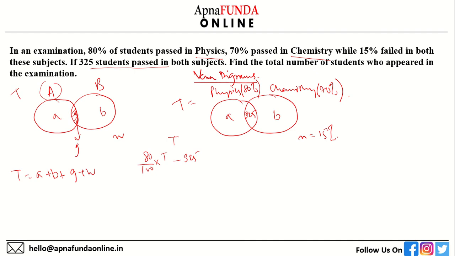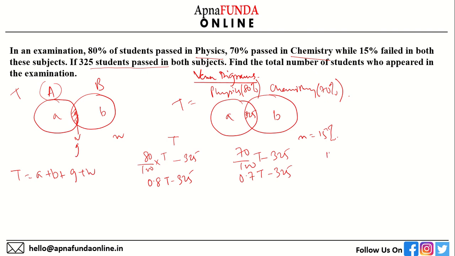We will not solve it in a fraction way, we'll solve it in decimal way. So this becomes 0.8 T minus 325. Similarly, for chemistry, 70% of students passed minus 325. 70% of total students minus 325. So this will be 0.7 T minus 325. So I got my A, I got my B. It's time we have our G. G is equal to 325.